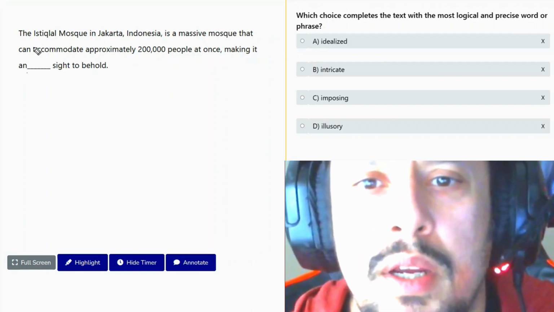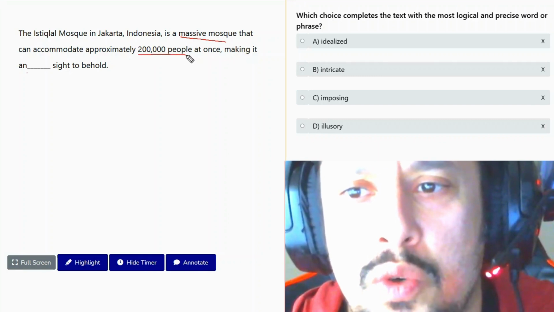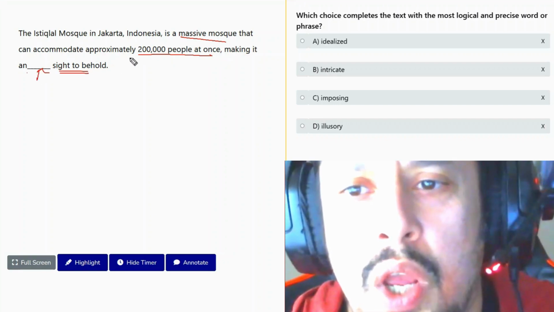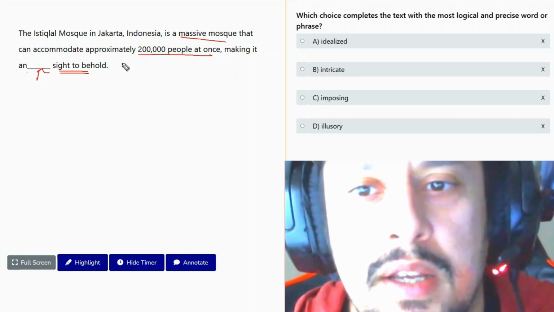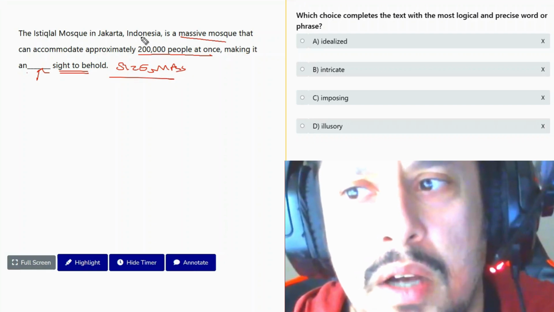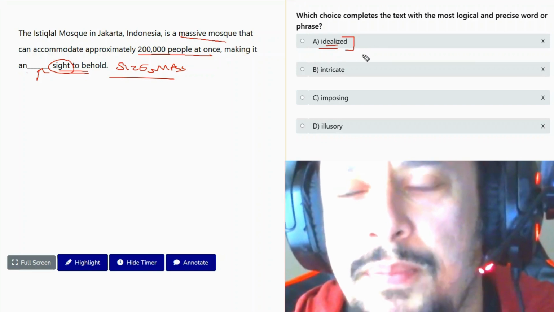Okay, in this question, we're talking about the massive mosque that can hold 200,000 people. So it is a blank sight to behold. We're emphasizing in the text the size, the mass of the mosque. So what kind of sight would it be? Would it be an idealized sight?